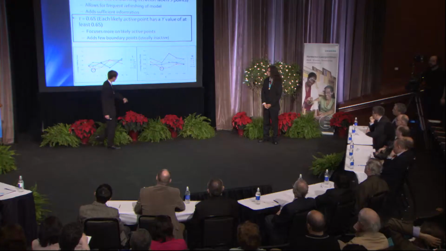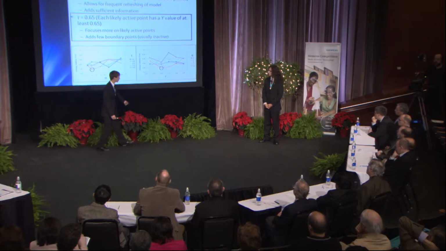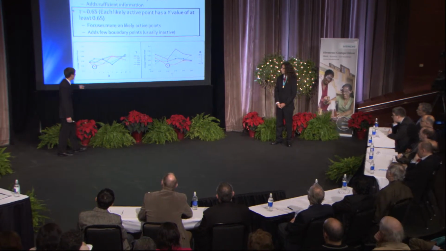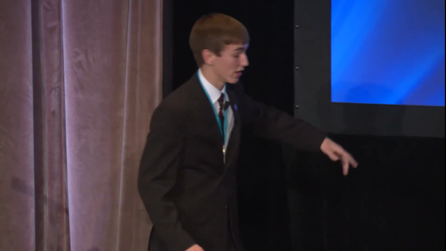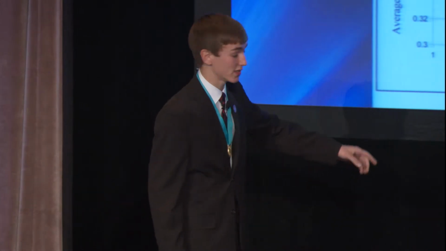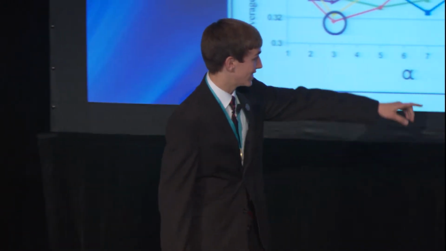Both of these graphs plot the same data, but this graph is alpha with different values of tau, and this graph is tau with different values of alpha. Each is plotted with its respective halfway point value. And since the lowest halfway point is desirable, the optimal values of alpha and tau are seen when alpha equals 3 and tau equals 0.65.